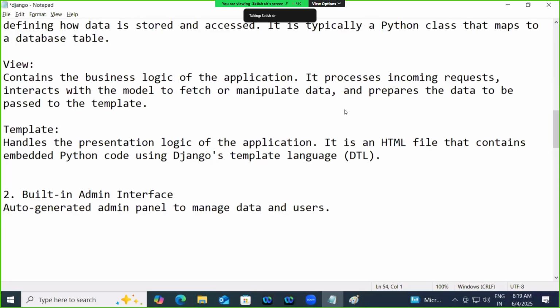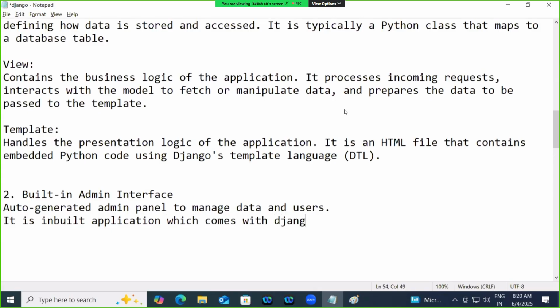So some more points I'm writing. This interface is auto-generated, which means inbuilt. Auto-generated is nothing but what? Inbuilt. It is actually an inbuilt application which comes with the Django project, so you don't require to create this.